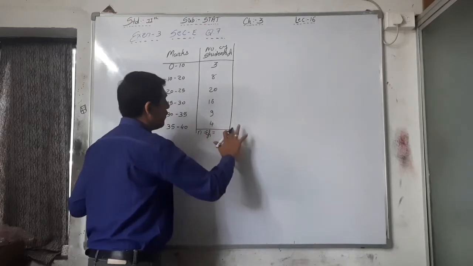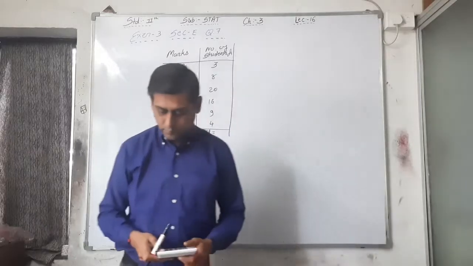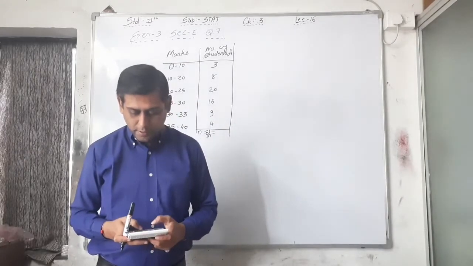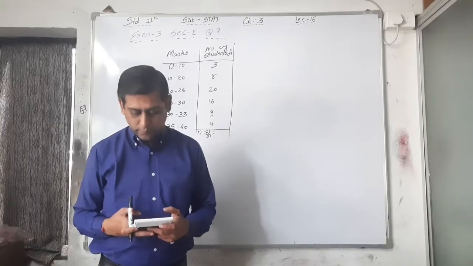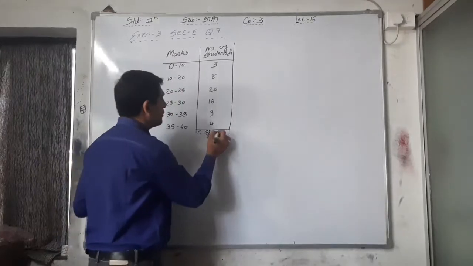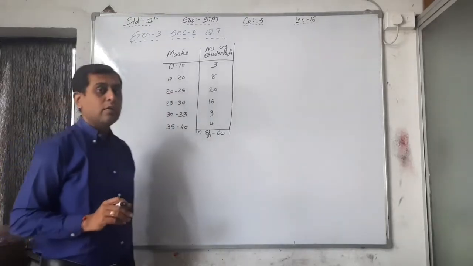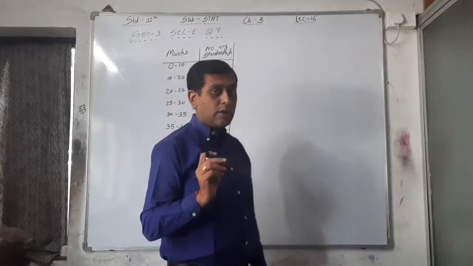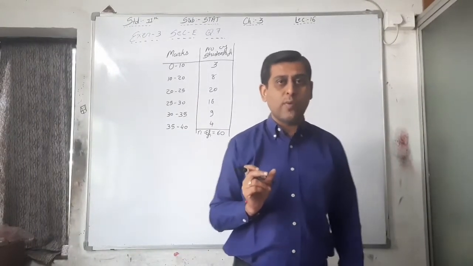That is the total, sigma Fi. 3 plus 8 plus 20 plus 16 plus 9 plus 4, 60 is your N. Now here the class is given, so from that we have to find out the mid value.